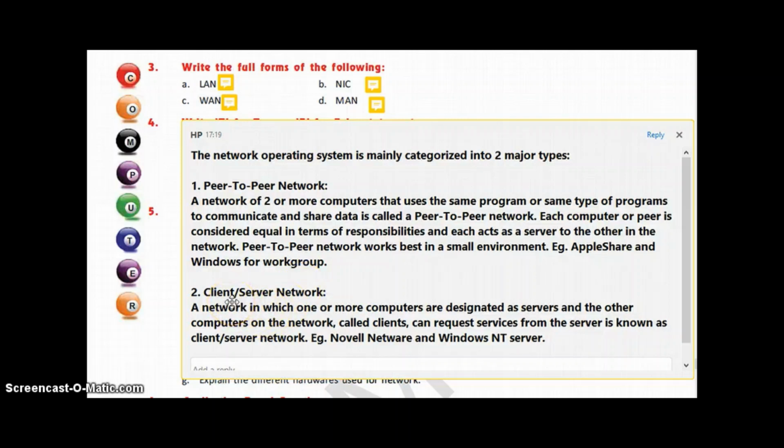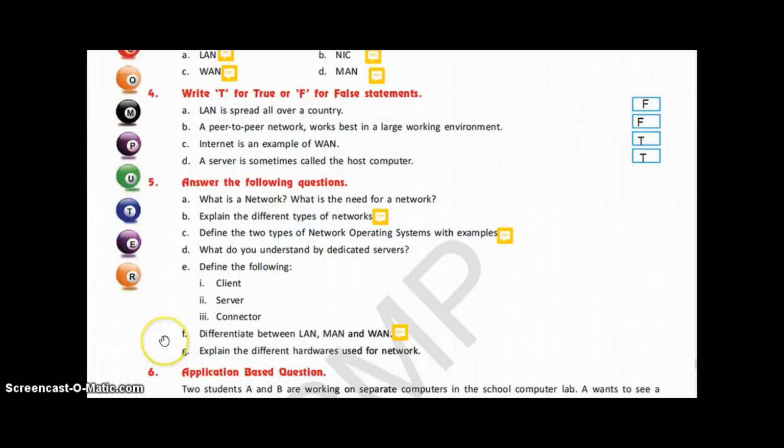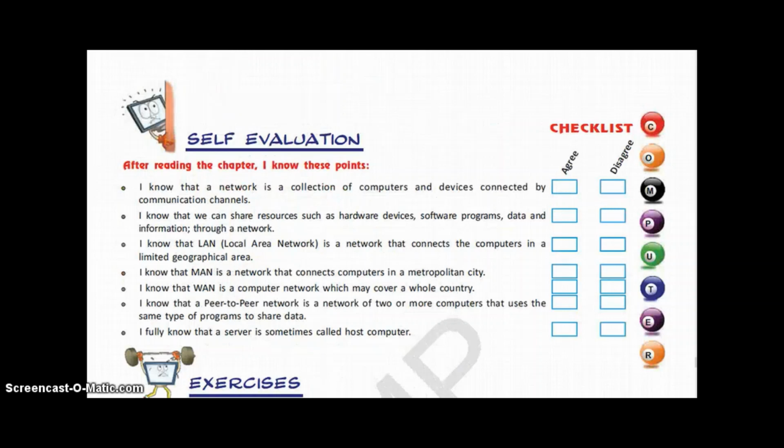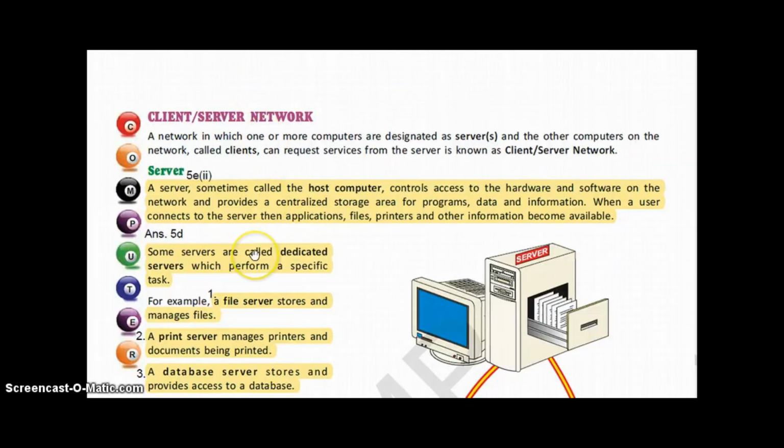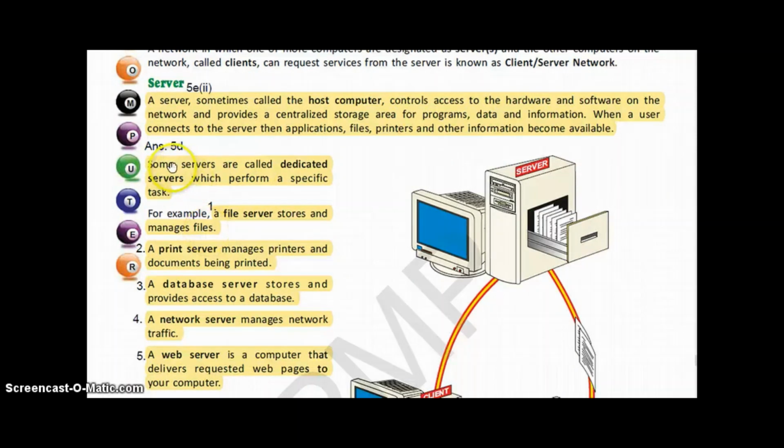Now, second one is client-server network, a network in which 1 or more computers are designated as servers, and the other computers on the network, called clients, can request services from the server, is known as client-server network. And the examples of this type of network operating system are Novell NetWare and Windows NT Server. Now let us move to the next question, that is D question. What do you understand by dedicated servers? And for that we have to move to page number 140. This is the answer. What are dedicated servers?